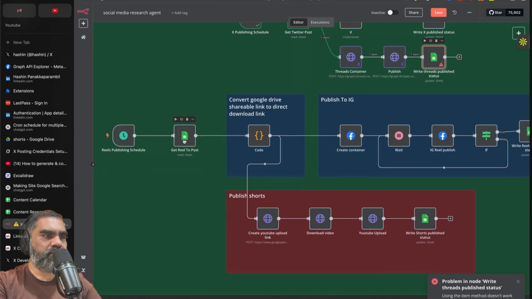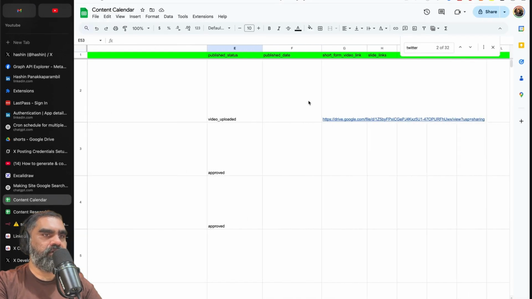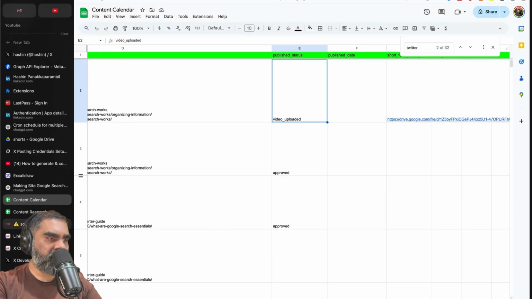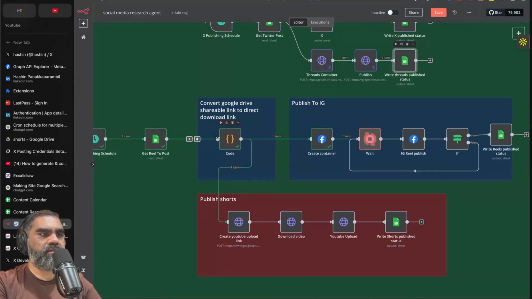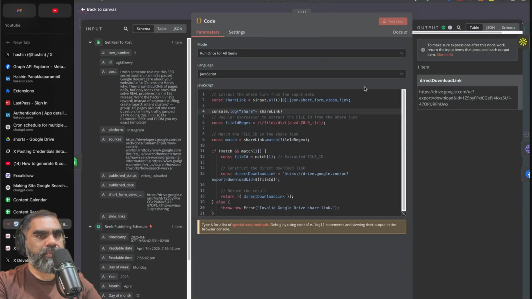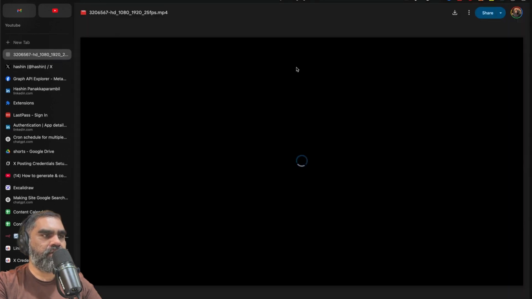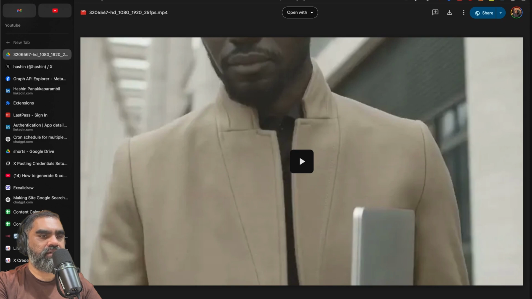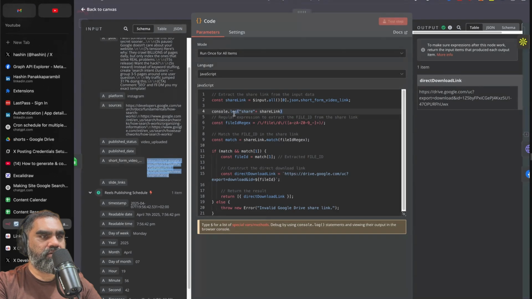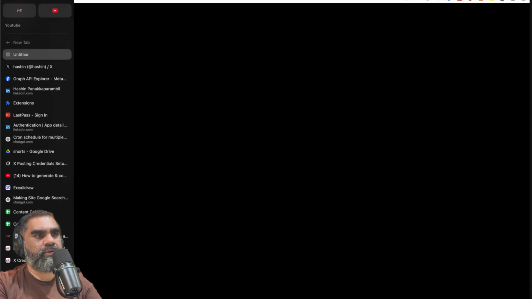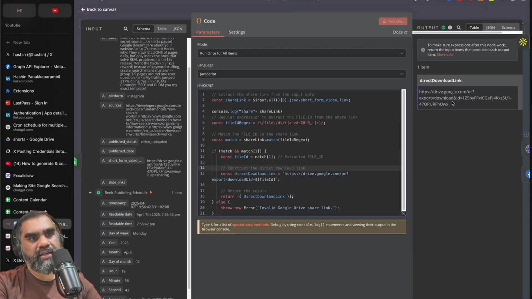And next up is Reels publishing. So again, the same procedure to get the reel. Let's change the reel to video uploaded. So that should get picked up. So what's happening here is that URL is read from the Google Sheet upload link. So that will look like something like this. But if you go to that URL, it has all these buttons and stuff like that around it. So it's not actually a video, it's actually an HTML page. So we are trying to convert that into just video. So after conversion, the URL will be like this. So if I open that up, that will just get downloaded. Yeah, see? So we need that direct link.